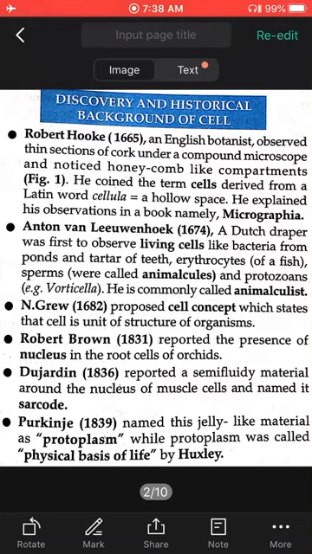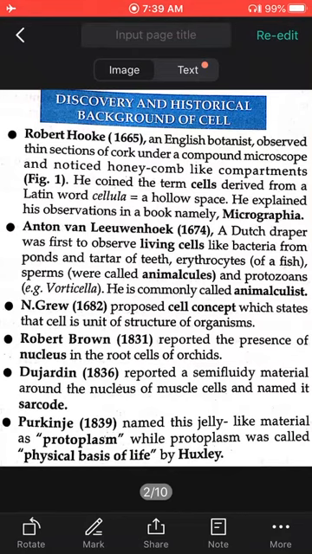Robert Hooke named the cell and discovered it in the cork, but Leeuwenhoek was the first who observed living cells, like bacteria from ponds, tartar of teeth, erythrocytes, and sperms. So Robert Hooke coined the term, and Antony von Leeuwenhoek was the one who observed the living cell.